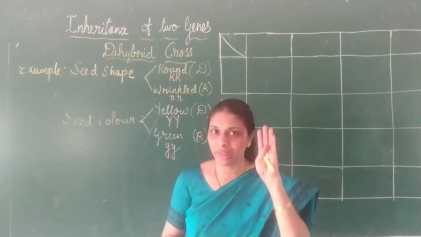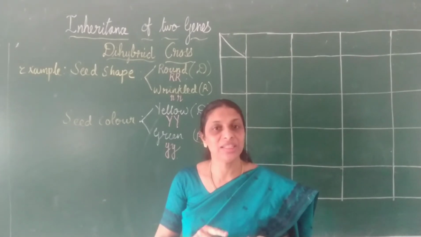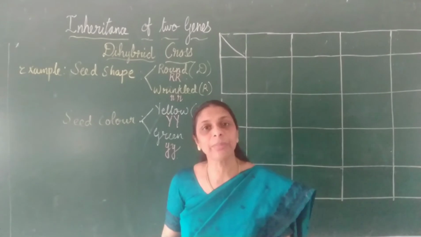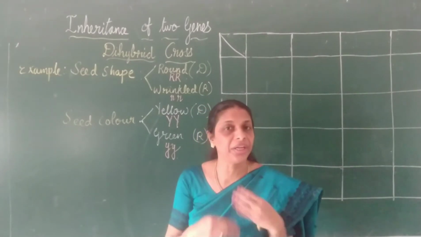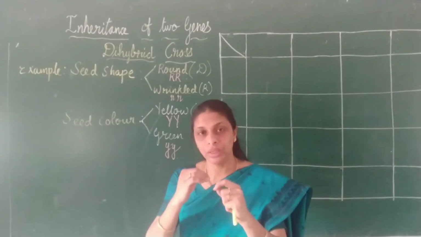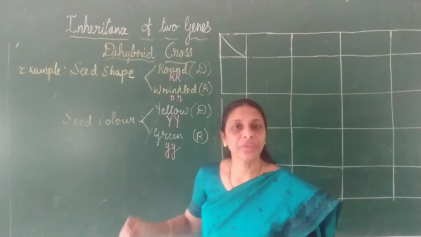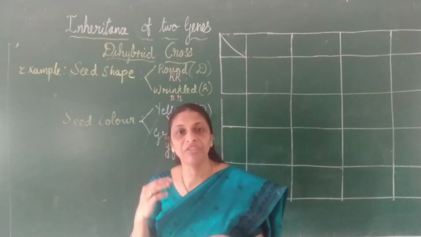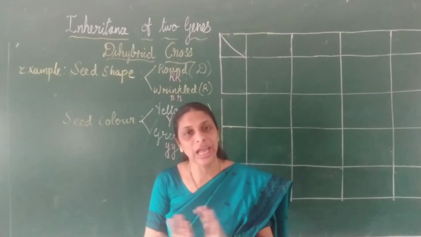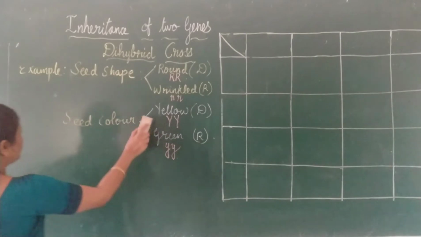The third one is cross pollination. Under cross pollination there are 5 different steps. You know that. First one is emasculation, second one is bagging, third one is cross pollination, fourth one is rebagging, and fifth one tagging. So he did all that. And the last one, he kept a record of all the data of his experiment. So these are the 4 different aspects of a cross. Okay. So for dihybrid cross also, the aspects are the same.